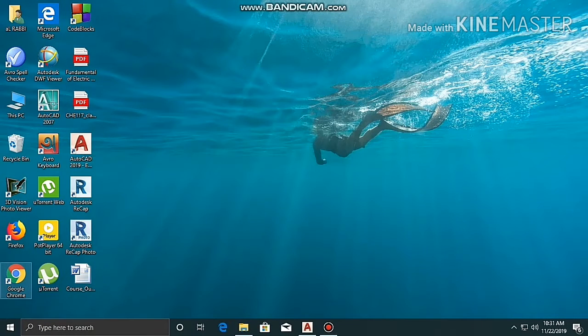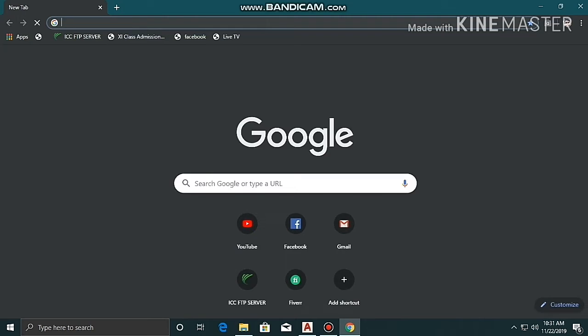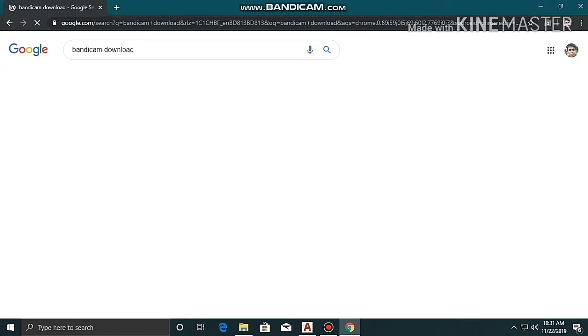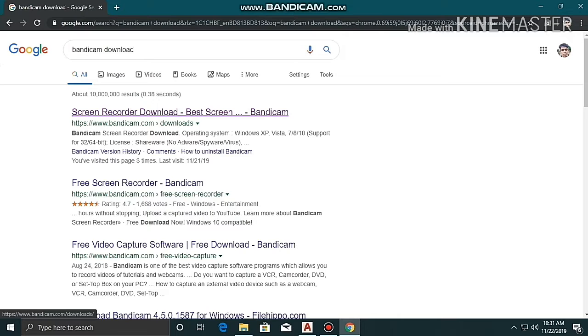Now I am showing you how to download Bandicam. Firstly, I need to go to Chrome and open the search engine. In the search engine, you write down "bandicam download". After writing that, you can get the screen recorder download page, Bandicam.